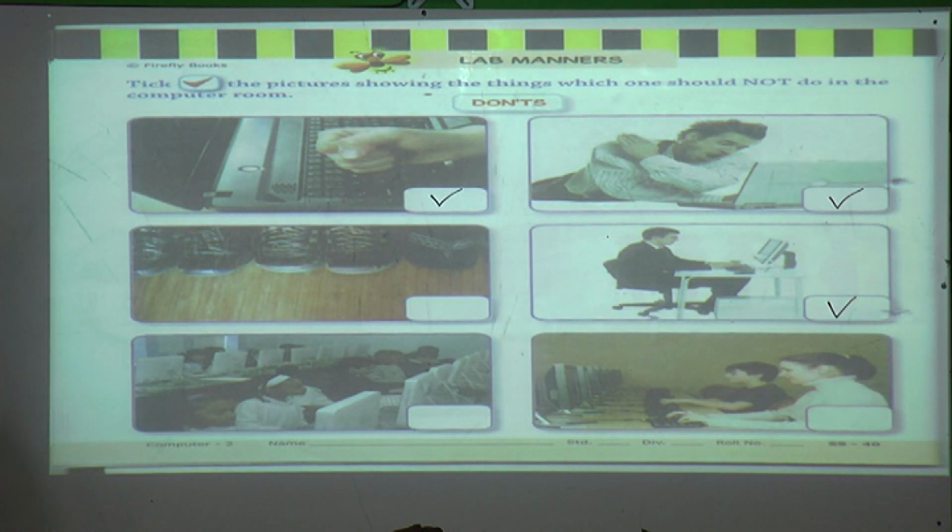Second last thing, these students are sitting properly and using the computer very properly, then it is a good thing. And the last thing, these both students are also sitting at the computer very properly and typing using the keyboard very properly. It is also a good thing. Take only these three pictures. Why? Because these things we should not do when we enter the computer room.